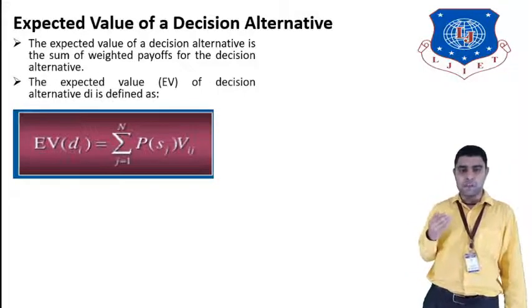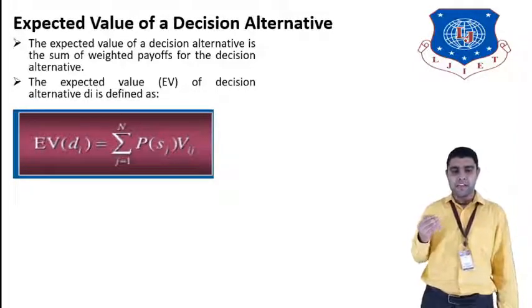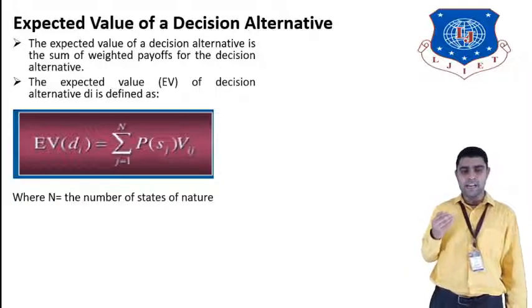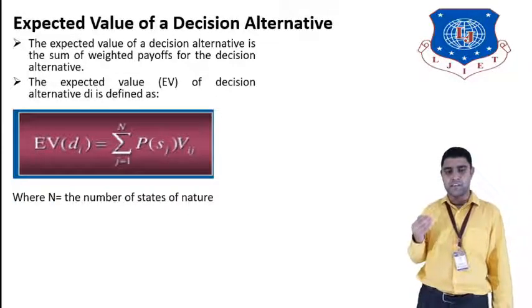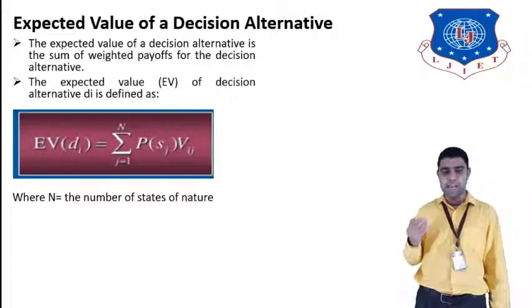The expected value, EV for a decision alternative, is defined by the formula EV(Di) = summation from j = 1 to n of P(Sj) times Vij, where n is the number of states of nature. That is, n is how many states of nature there are.